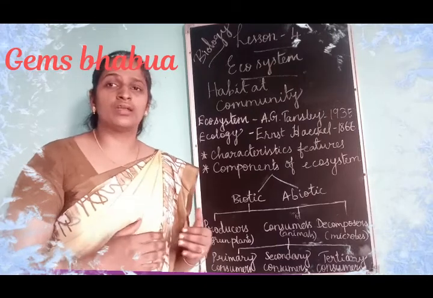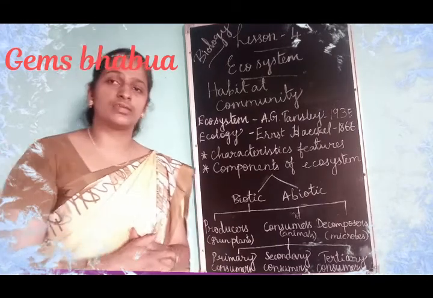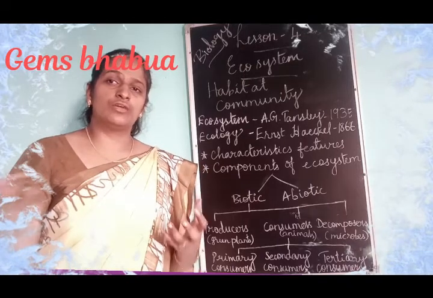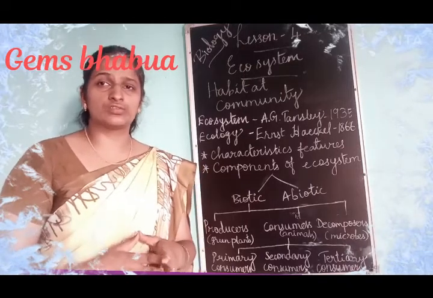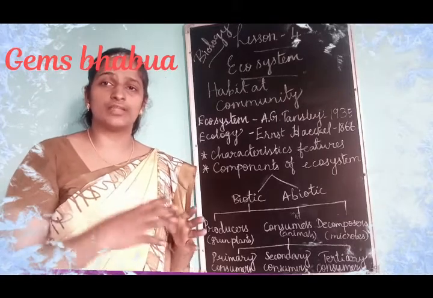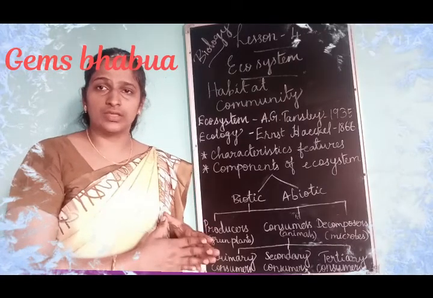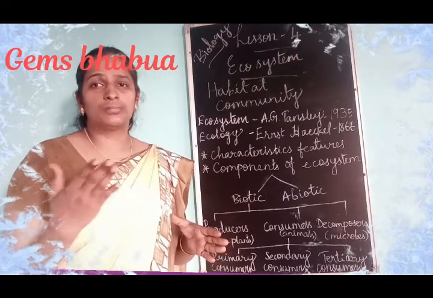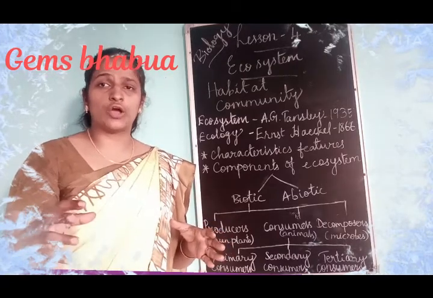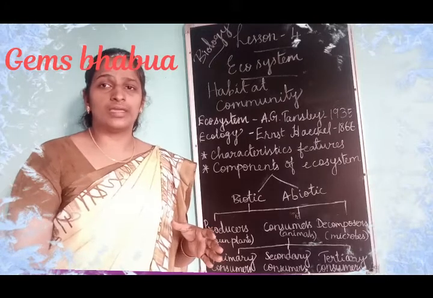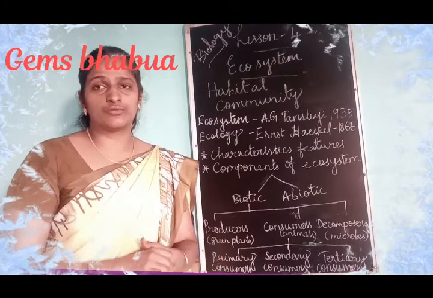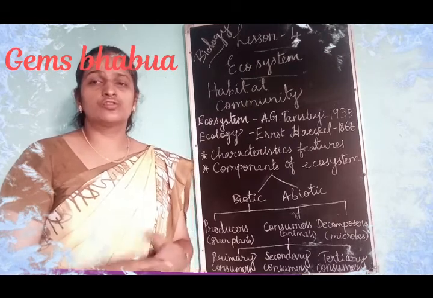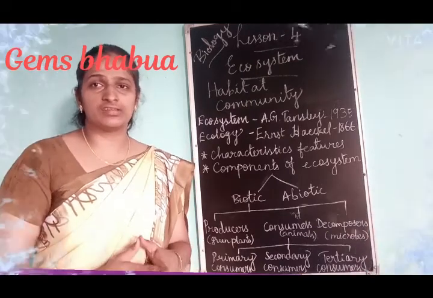Here is one more example of exchanging of materials. The plants give out oxygen in the process of photosynthesis. That oxygen is used by the animals for breathing. The animals breathe out carbon dioxide, and that carbon dioxide is used by the plants for making food by the process of photosynthesis. So these are the exchanging of materials.